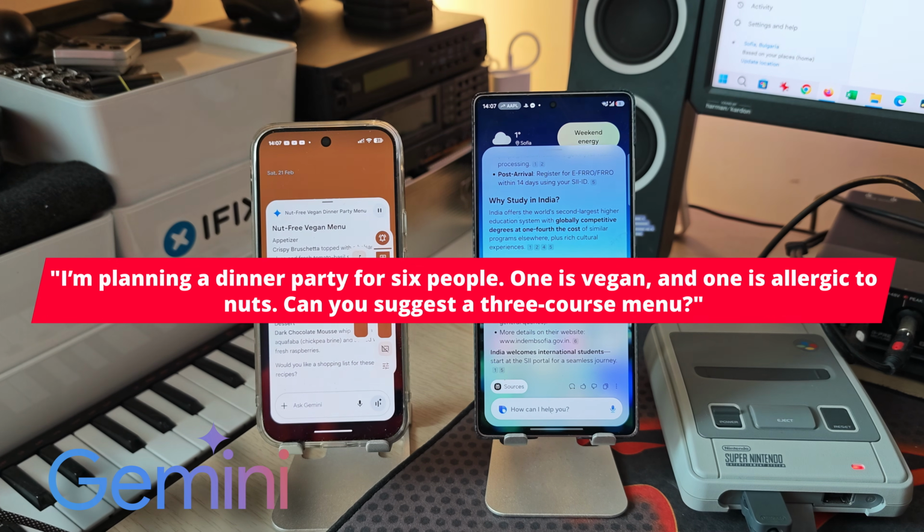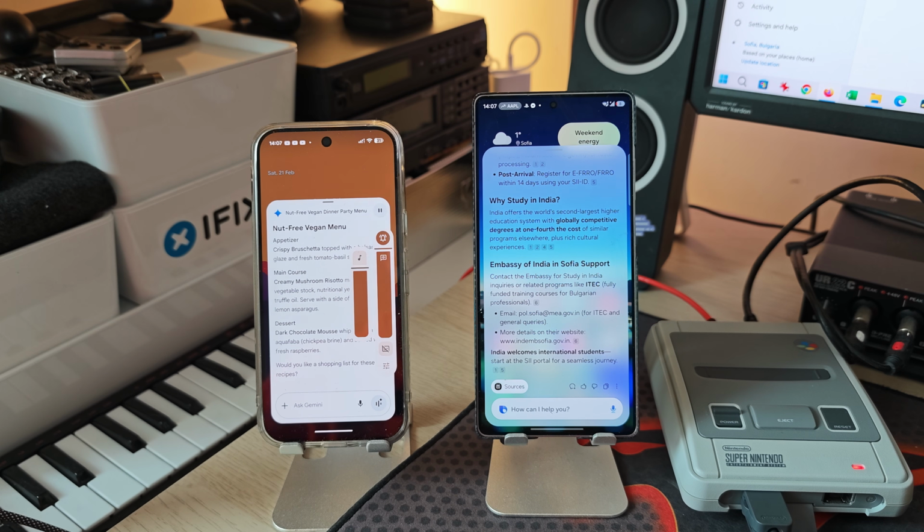Crispy bruschetta topped with a balsamic glaze and fresh tomato basil salsa. Main course: creamy mushroom risotto made with vegetable stock, nutritional yeast, and truffle oil. Serve with a side of charred lemon asparagus. Dessert: dark chocolate mousse whipped with aquafaba, chickpea brine, and served with fresh raspberries. Would you like a shopping list for these recipes?